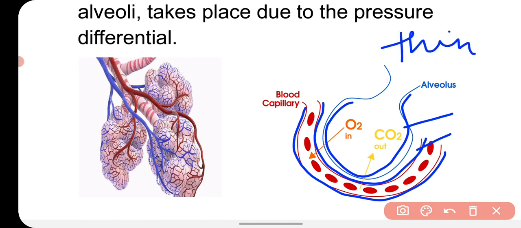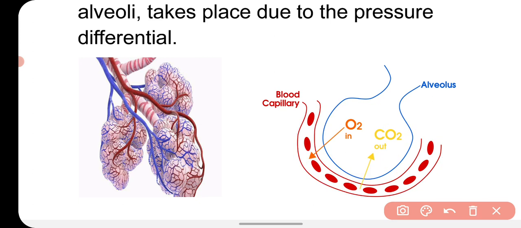So the gases can pass through, and the oxygen goes into the blood from the alveolus, and the carbon dioxide goes into the alveolus from the blood, because of the pressure difference. Here the concentration of oxygen is more and here it is less, so the oxygen diffuses into the blood capillary, and just the opposite takes place in the case of carbon dioxide.